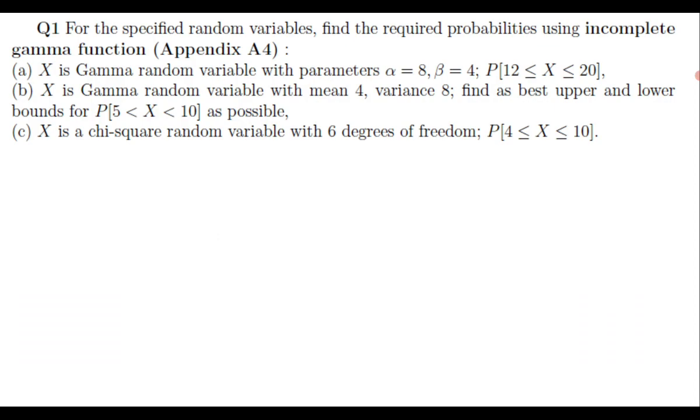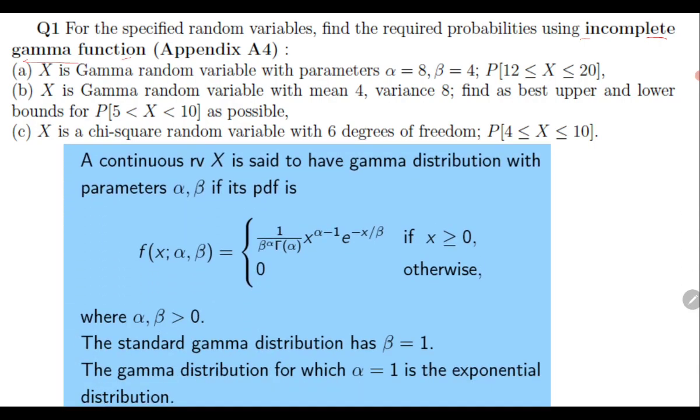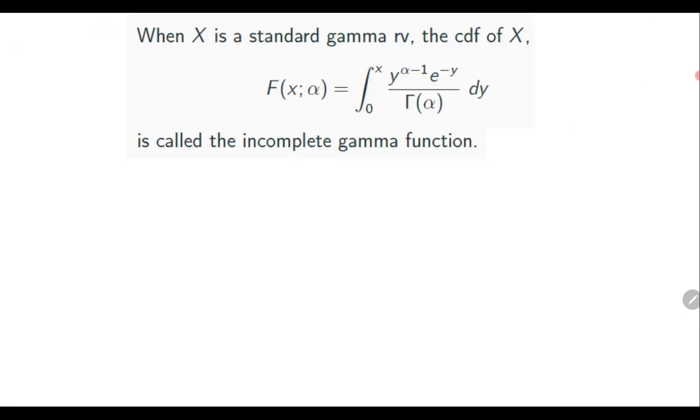This is the last question, which again talks about a new thing, the incomplete gamma function. First recall this is the PDF for the gamma distribution, which has two parameters alpha and beta, and if you take beta equal to 1, it becomes the standard gamma distribution. Now the result says if X is standard gamma distributed, then its CDF is the incomplete gamma function.